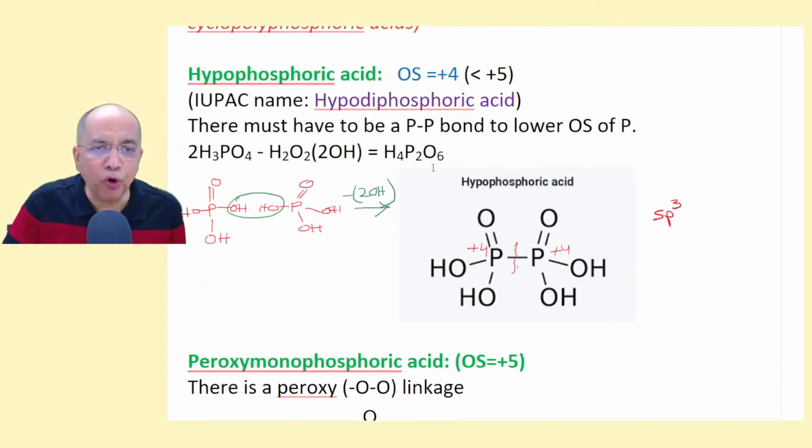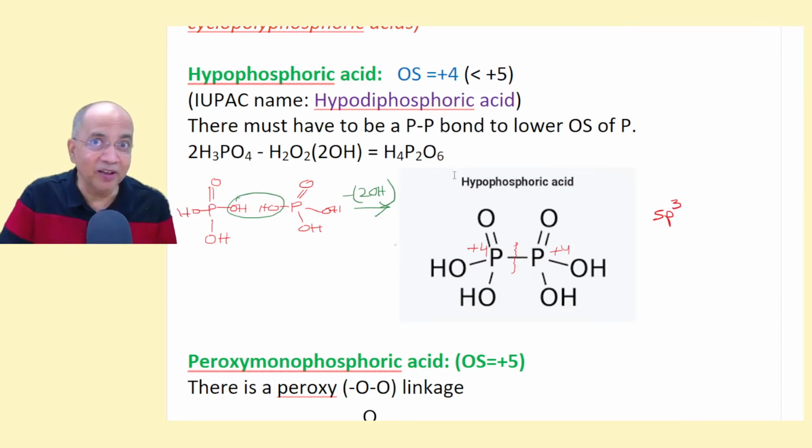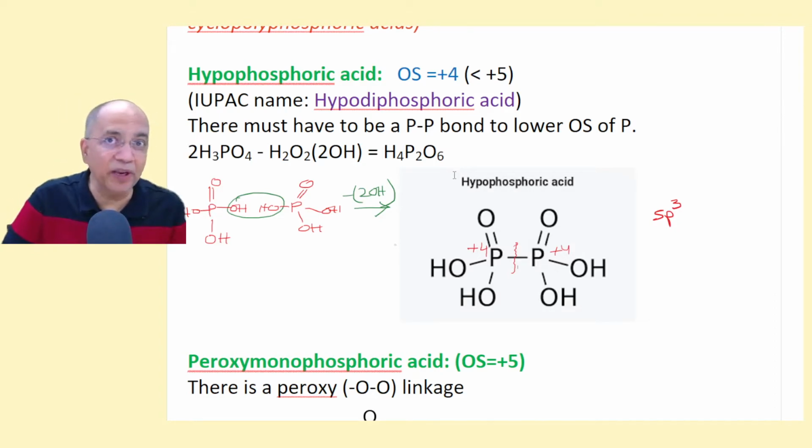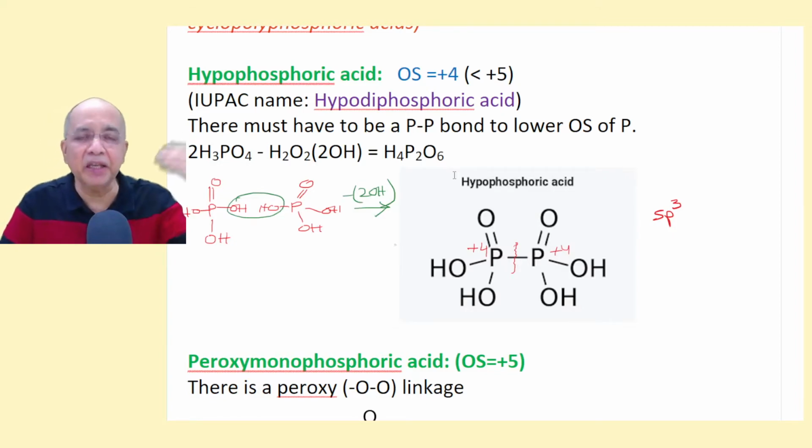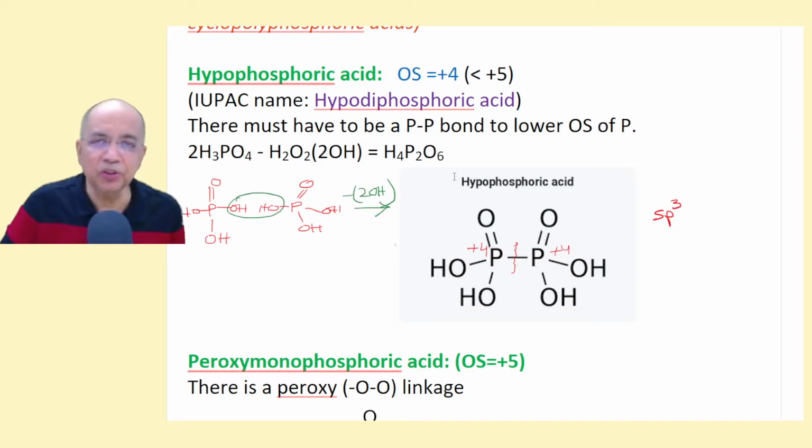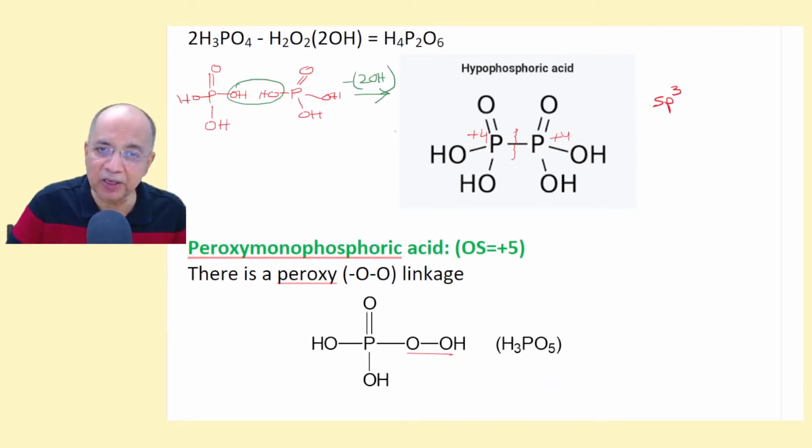Now, there is no point in remembering the formula of hypophosphoric acid as H4P2O6 in an unintelligent manner. Sometimes, in school or lower levels, you remember things in a very mechanical way by repeatedly saying the same word. You don't do that. Take 2 phosphoric acids and remove both the OH groups, as if it is H2O2, to give you this. That is the trick, so the oxidation state is reduced from +5 to +4.